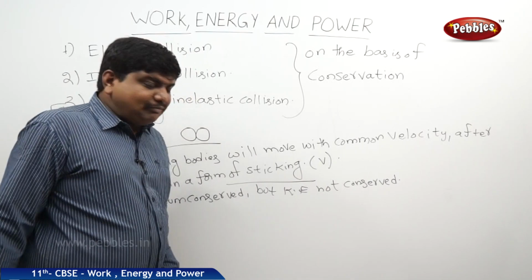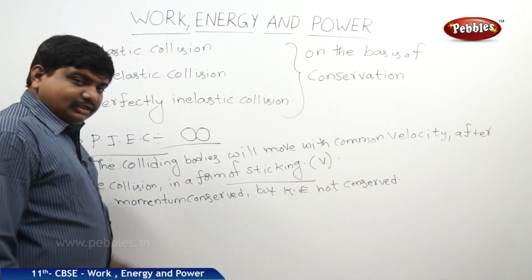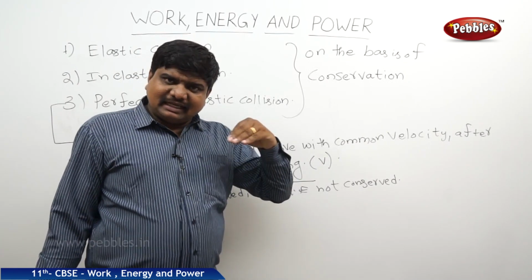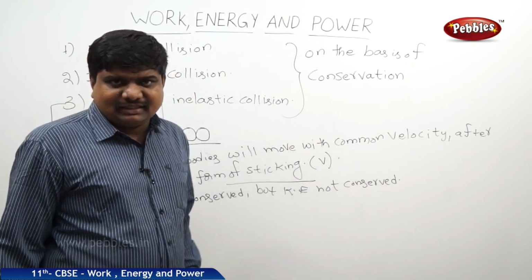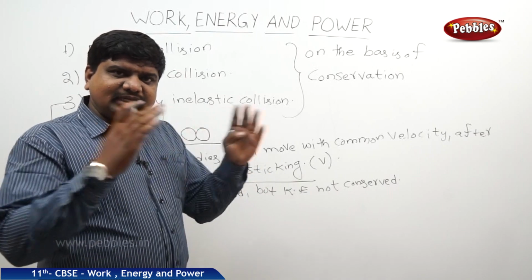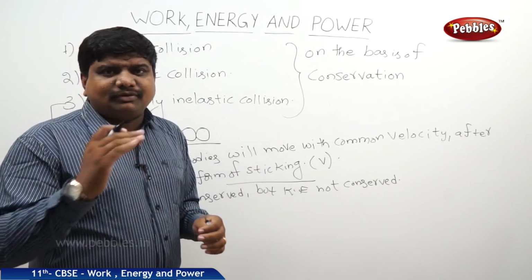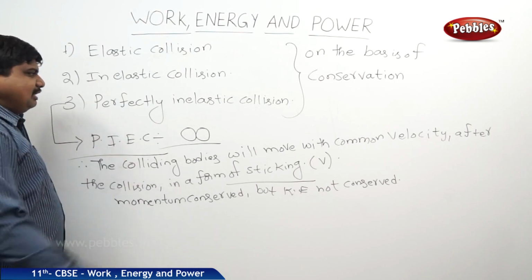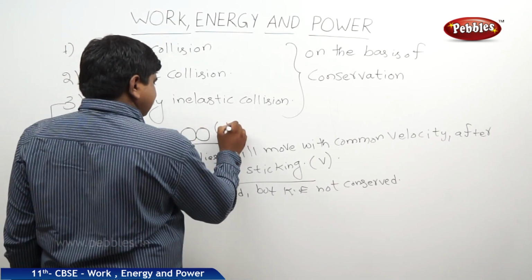What type of examples can we observe for this collision? Suppose a bullet hits the target, the bullet will remain at rest inside the target. So the target and bullet will be in stable equilibrium up to some interval of time. That is one of the examples for perfectly inelastic collision, bullet and target.